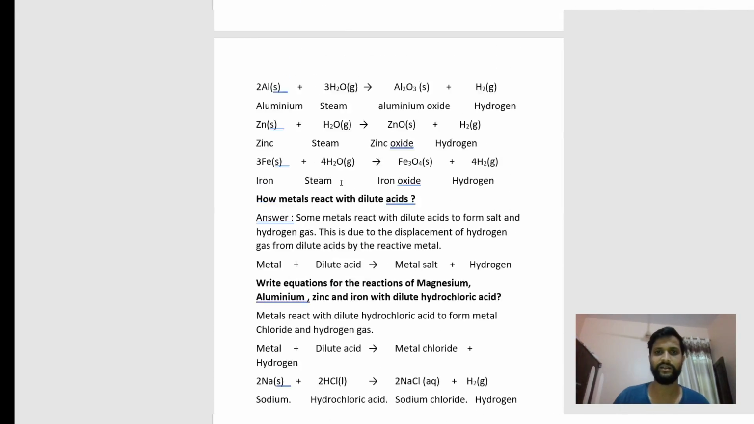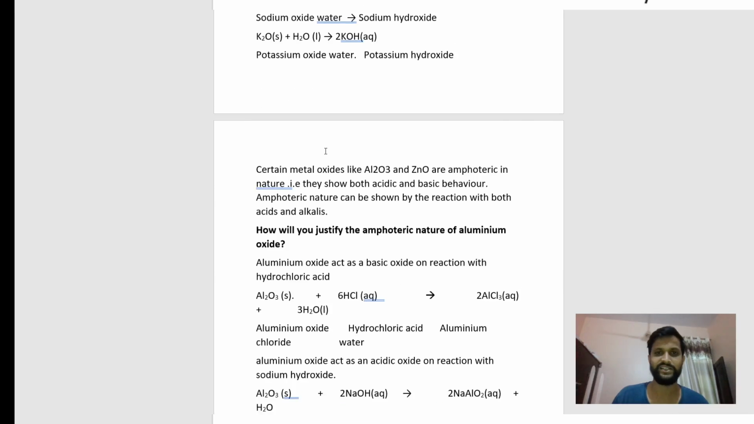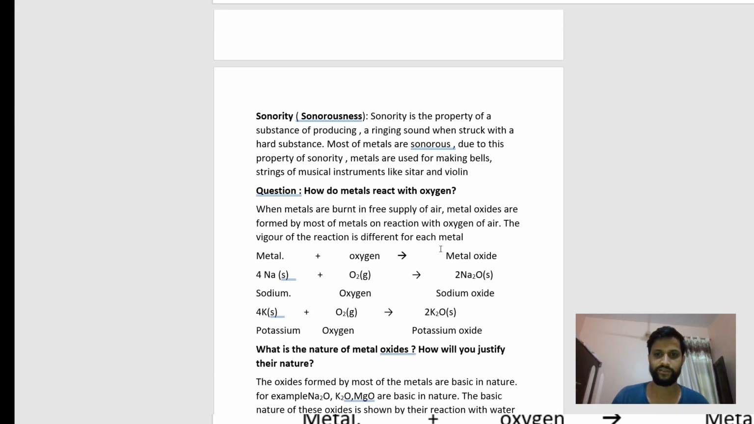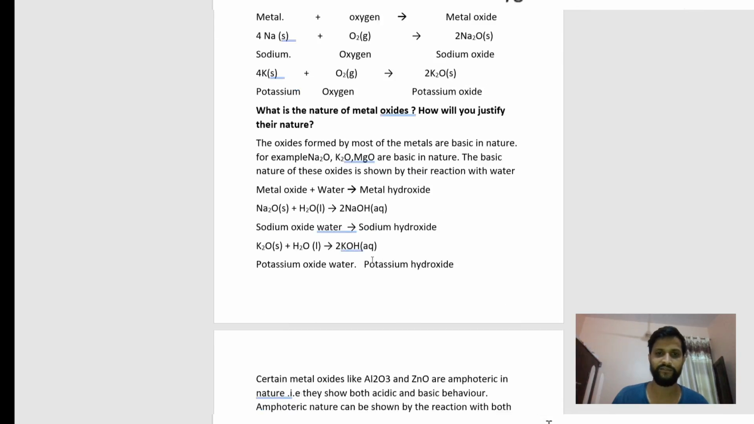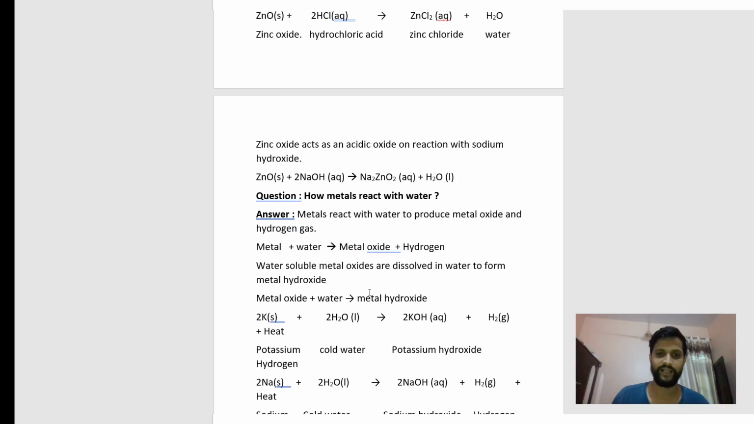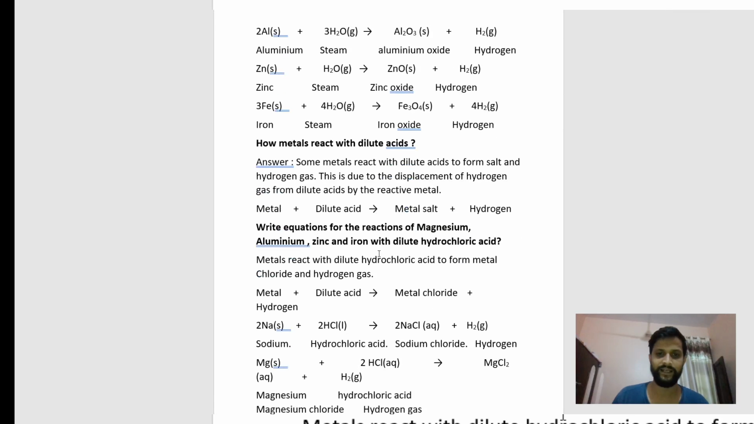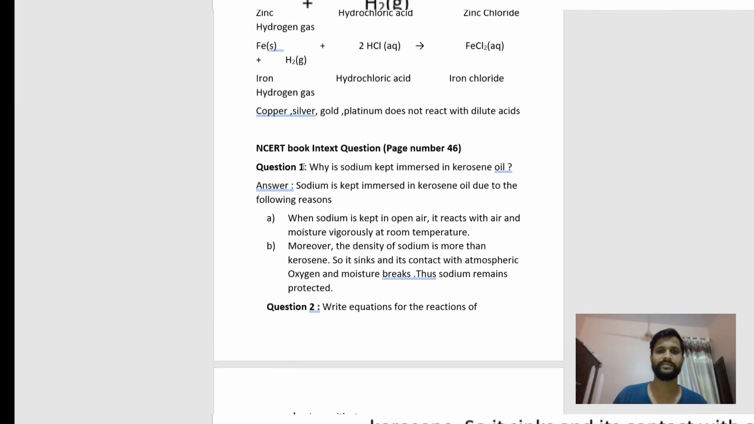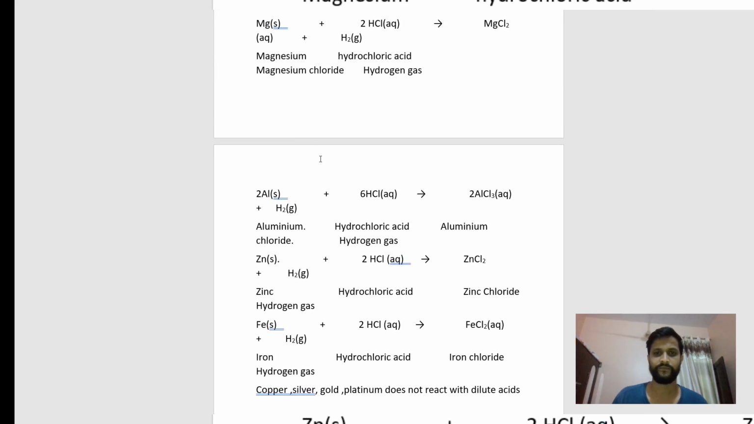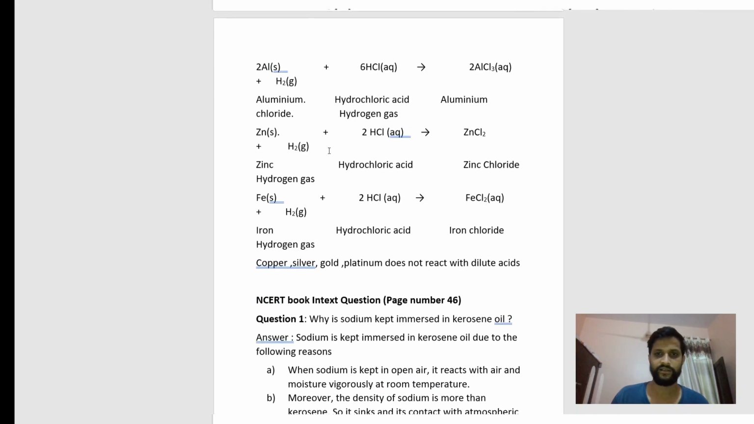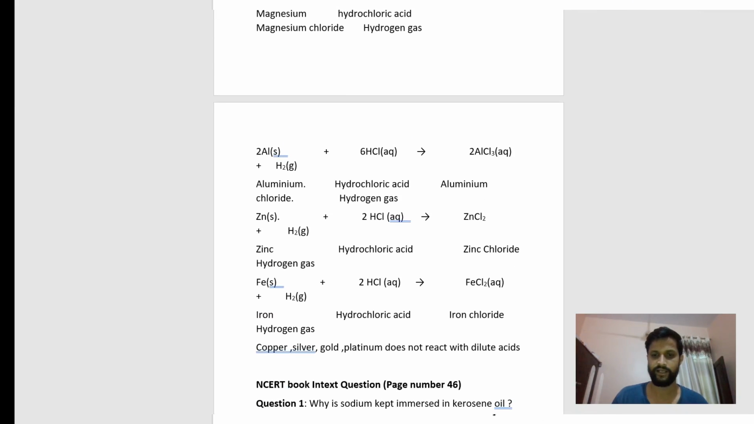I will repeat here. When metal reacts with oxygen, there is formation of metallic oxide. When metal reacts with the water, there is formation of metal hydroxide, and when the metal reacts with the acid, there is formation of metal salt plus hydrogen gas. So these are the chemical activities of metals.